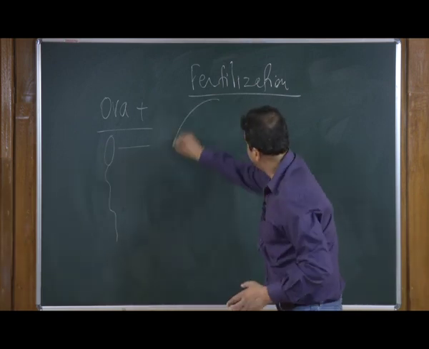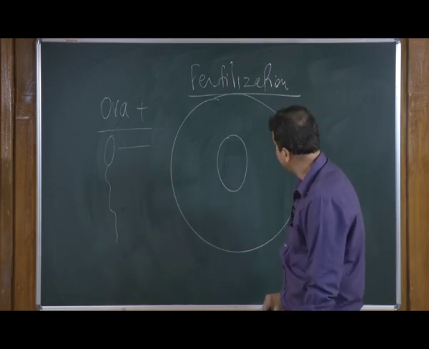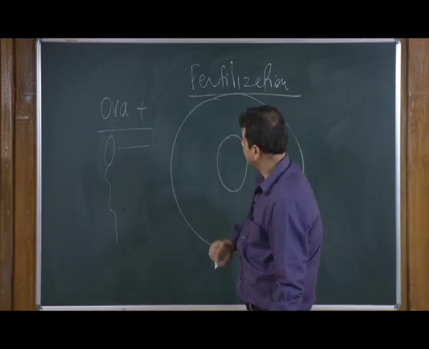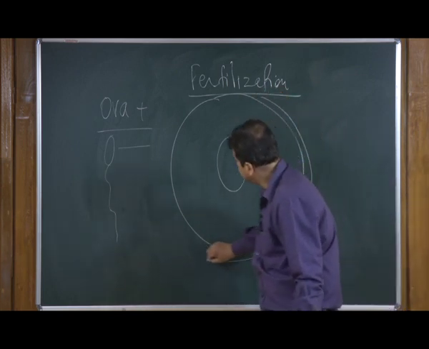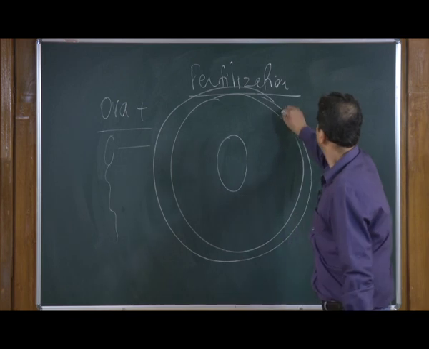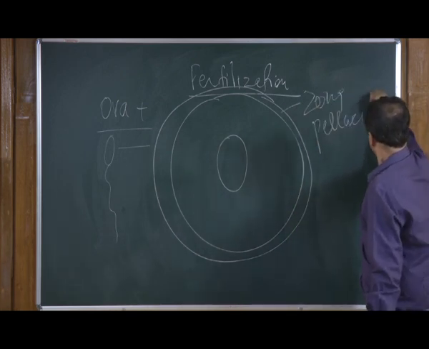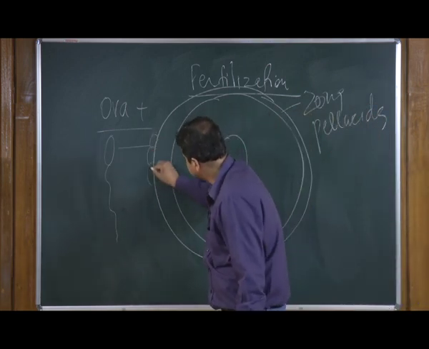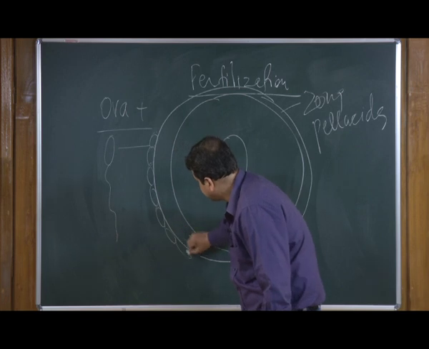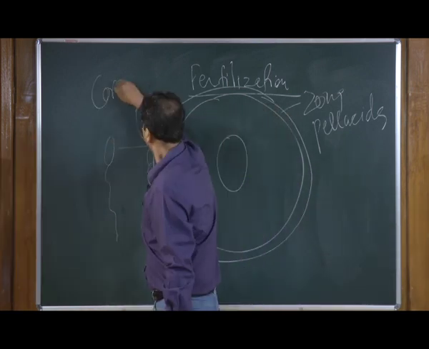Here we have the ova, this is the nucleus of the ova, the outer covering is called the vitelline membrane, and after the vitelline membrane we have a specific covering called the zona pellucida, and after the zona pellucida we have very specific cells lining it called the corona radiata.